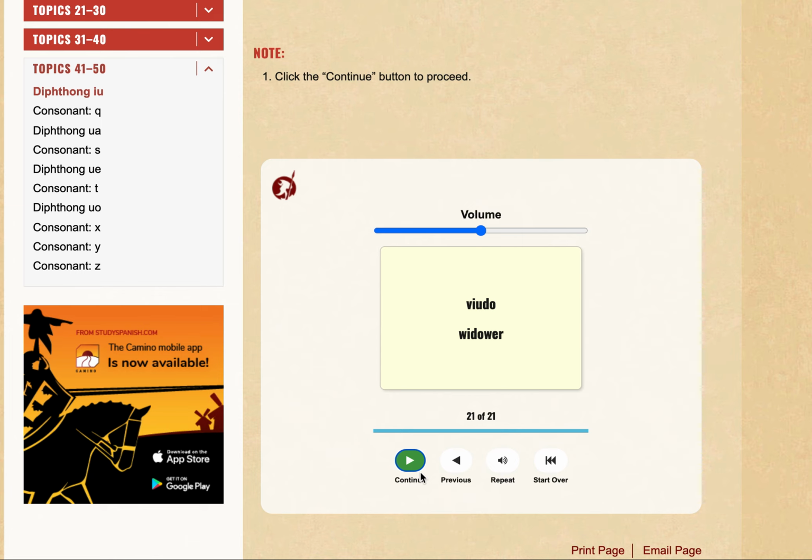Alright, so today we went through diphthong IU, which is basically pronounced as U, right?